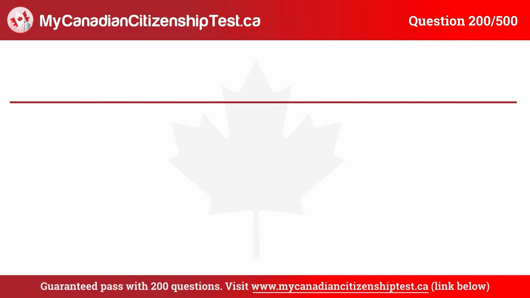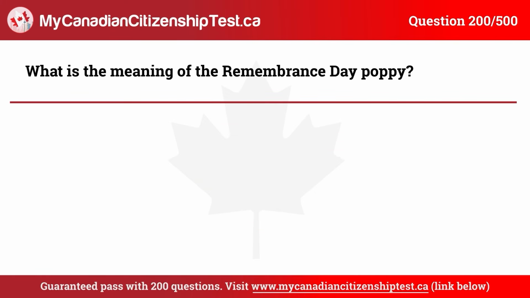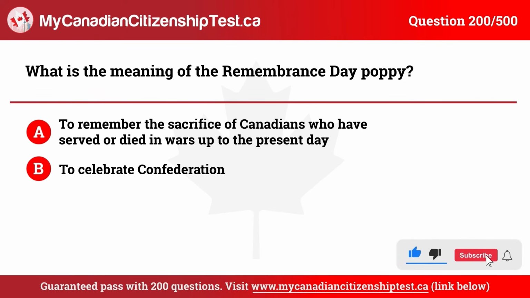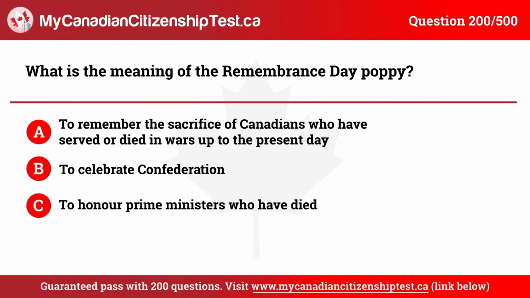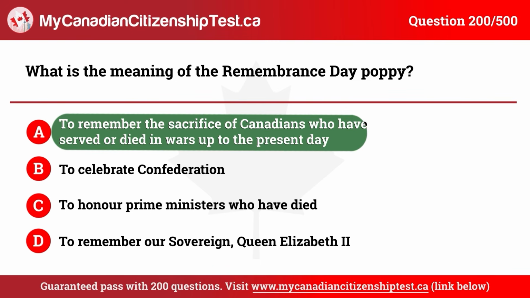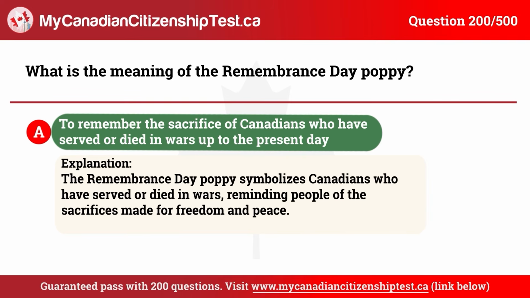Question 200. What is the meaning of the Remembrance Day poppy? A. To remember the sacrifice of Canadians who have served or died in wars up to the present day. B. To celebrate Confederation. C. To honor prime ministers who have died. D. To remember our sovereign, Queen Elizabeth II. The correct answer is A. To remember the sacrifice of Canadians who have served or died in wars up to the present day.